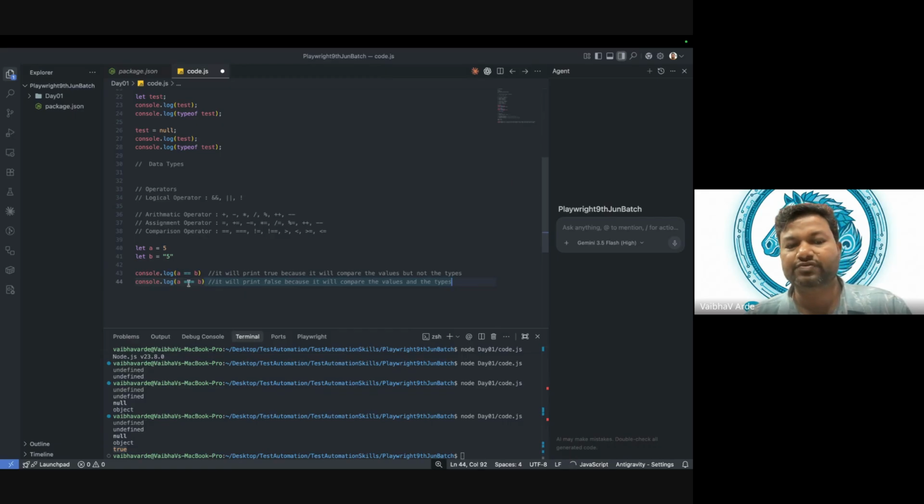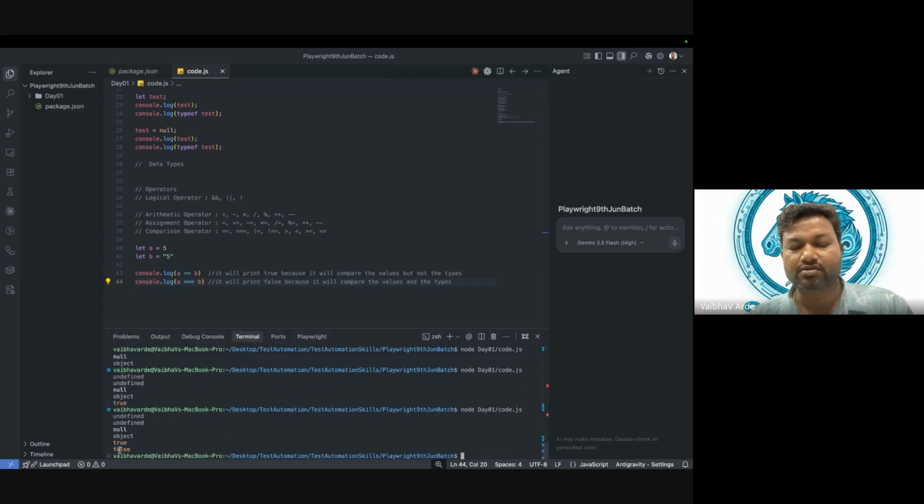Now it will check even the data type, whether the data type of a is equal to that of b or not. Now if I run this, we get the answer as false. So this one is true, the second last one is true, and this is false.